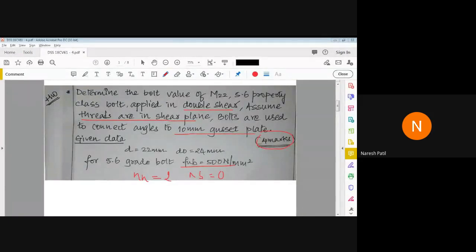Sanjana, Sagar, very good. So the answer is 220 kilonewton. That is the bearing strength of bolt is 220 kilonewton. So what should be the strength of bolt now? The design strength of bolt. What should be the design strength of bolt now?